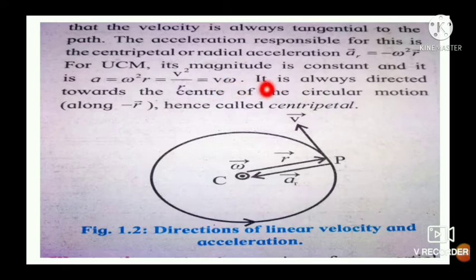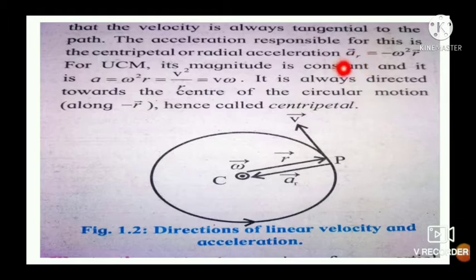Centripetal, that is center seeking, that is towards the center, and radial, along the radius. And the direction of this centripetal acceleration is towards the center, and the direction of radius vector is away from the center, and thus the centripetal acceleration is opposite to the radius. Opposite direction is denoted by negative sign,